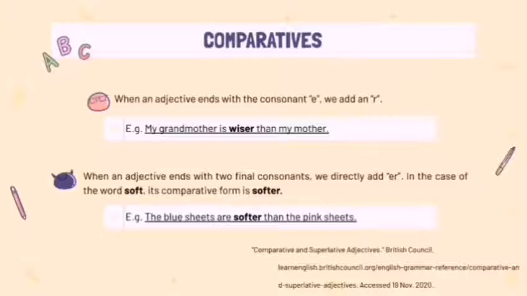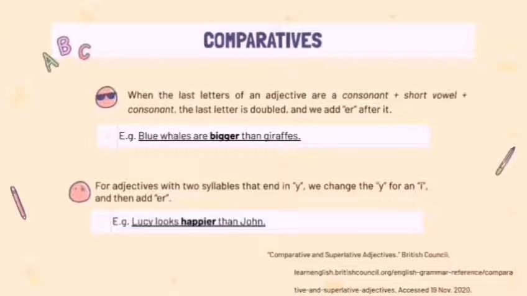For example, my grandmother is wiser than my mother. When an adjective ends with two final consonants, we directly add er. In the case of the word soft, its comparative form is softer. For example, the blue sheets are softer than the pink sheets. When the last letters of an adjective are a consonant plus a short vowel plus a consonant, the last letter is doubled and we add er after it. For example, the blue whales are bigger than giraffes.